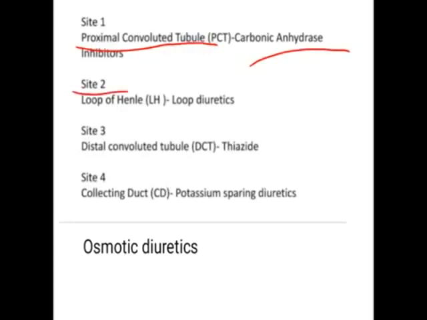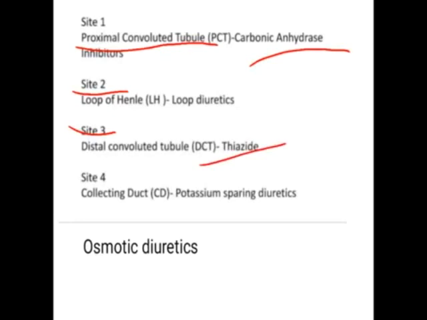The drugs which act on site 2 are called site 2 diuretics, as it is the ascending loop of Henle. They are also called loop diuretics. Then site 3 diuretics act on the convoluted tubules. The drugs which produce their activity at site 3 are called site 3 diuretics. They generally have a thiazide or thiazide-like structure, so they are also called thiazide diuretics.